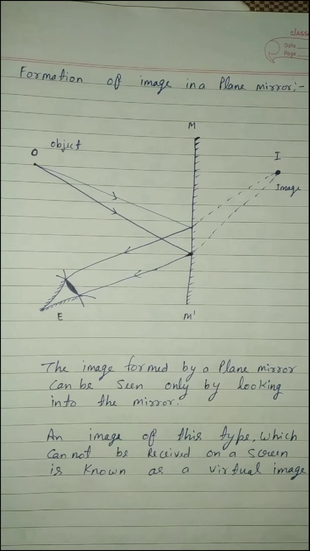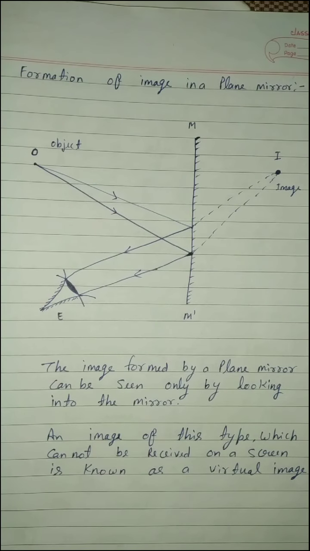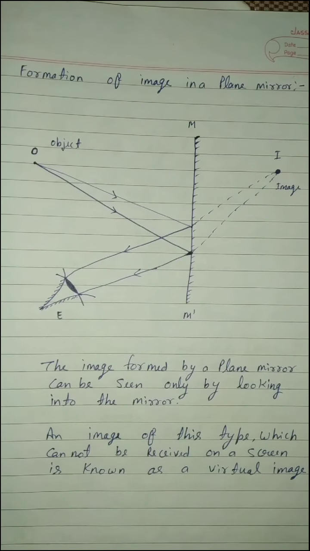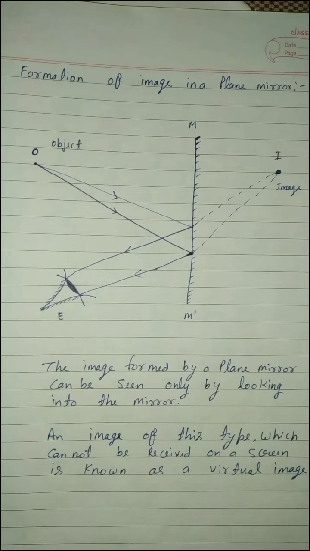Next heading is formation of image in a plane mirror. Here we have a plane mirror named M, M dash, and an object named O. The light rays coming from the object strike the mirror. After striking the mirror, they are reflected, meaning reflection of light.